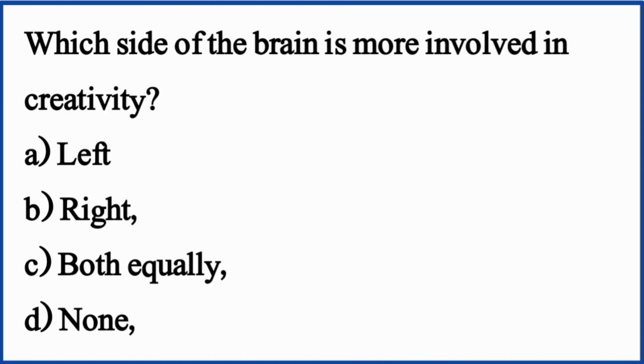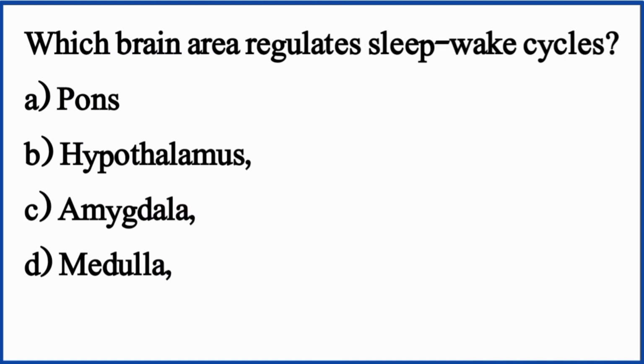Which side of the brain is more involved in creativity? The right option is option B, right. Which brain area regulates sleep-wake cycles? The right option is option B, hypothalamus.